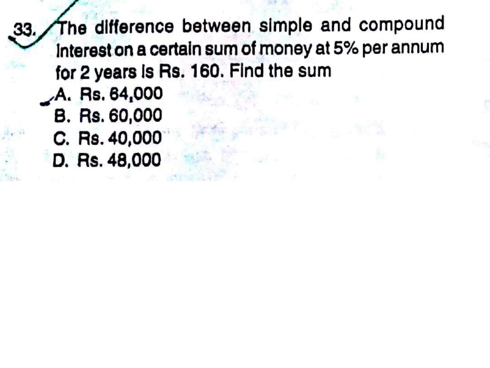The difference between simple and compound interest in a certain sum of money. Simple interest and compound interest are also important for Vizag Steel and BEL paper. The difference between simple and compound interest on a certain sum of money at 5% per annum for 2 years is Rs 160. Find the sum.